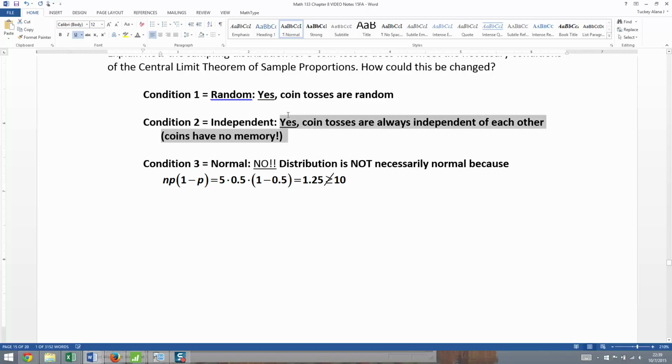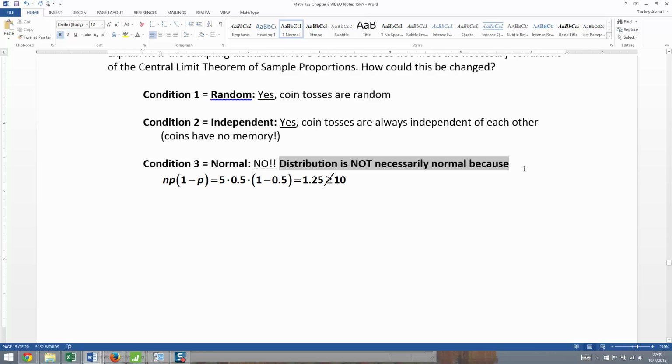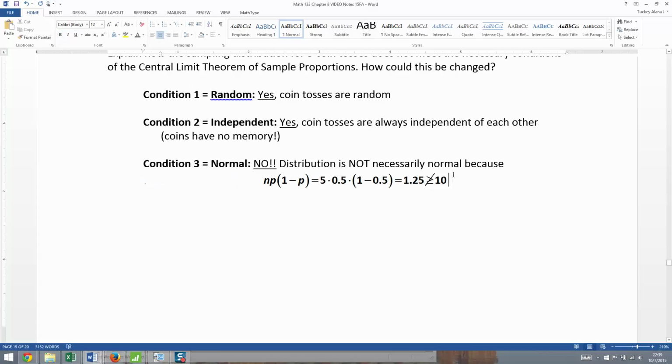Actually, I'm going to unbold these to make it more obvious what the answers are right here. All right, so in order to ensure that we would meet condition 3, we should take a bigger sample size. To fix this, we would need to take a larger sample size than 5.